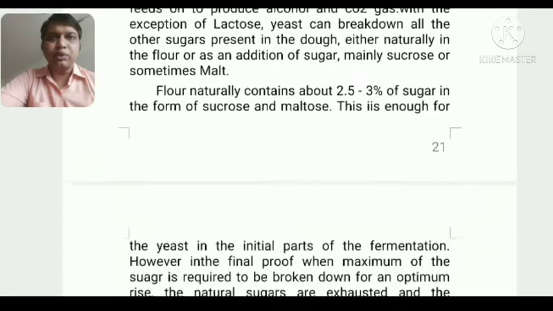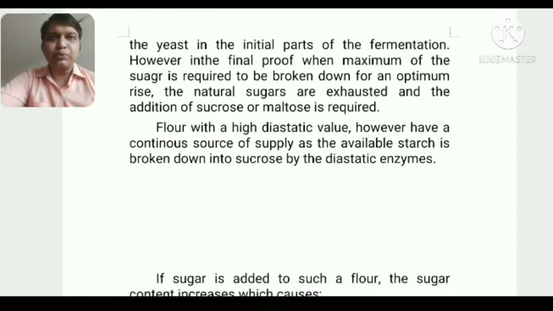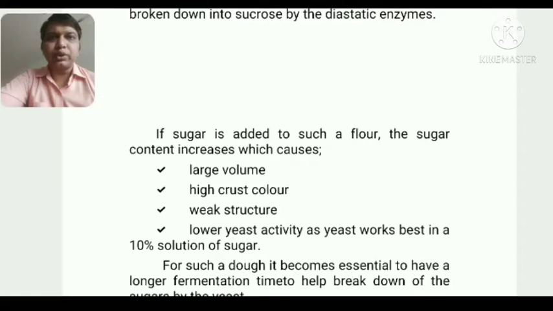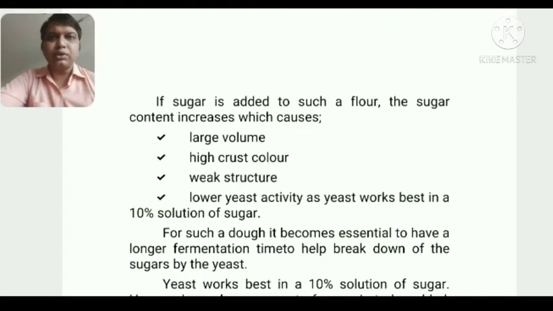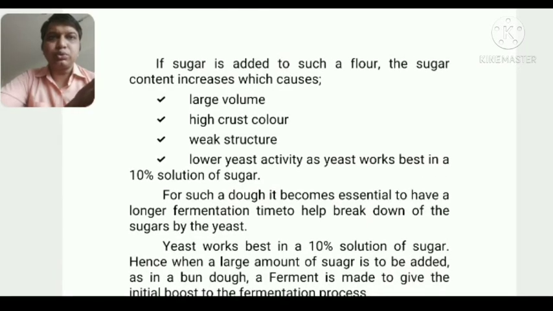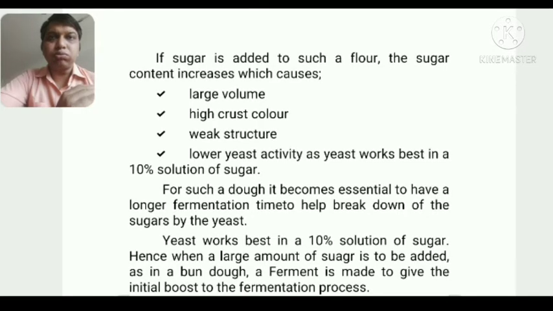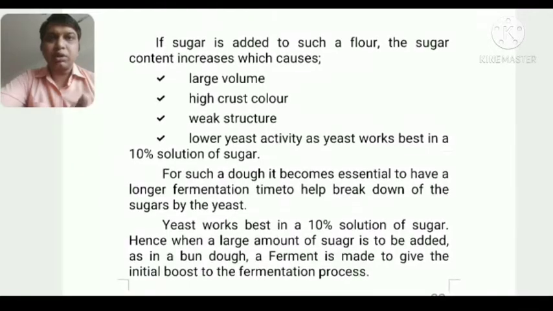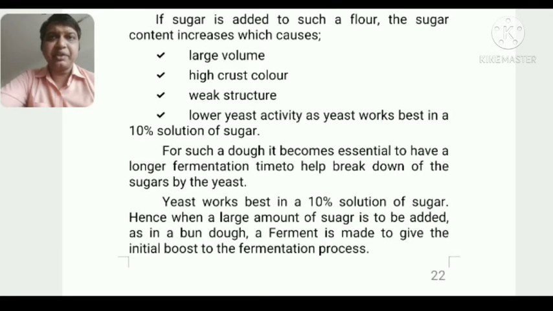Sugar is the main food for the yeast. It helps the yeast get a start and activation, and converts the complex form of sugar into the simple form, due to which they produce CO2. If sugar is added to the flour, the sugar content increases, which causes large volume. If we put in a good quantity of sugar, it leads to large volume, meaning double the fermentation growth. High crust color will be very brown, and the structure is very weak, it can collapse before baking.